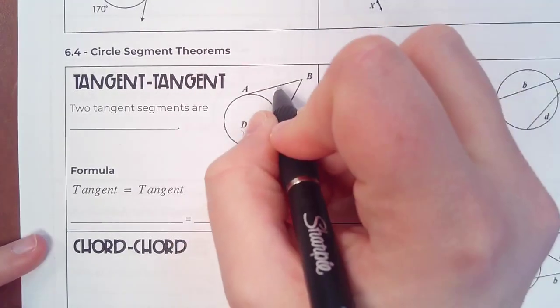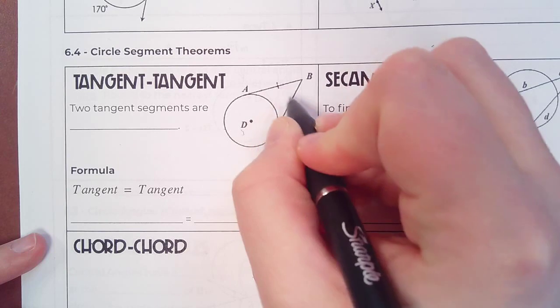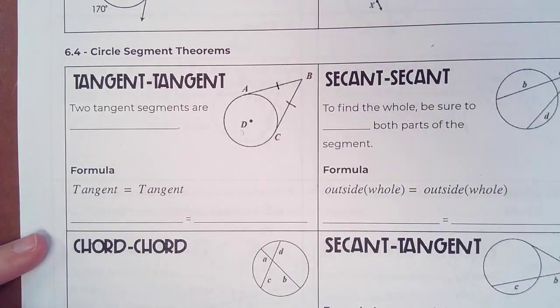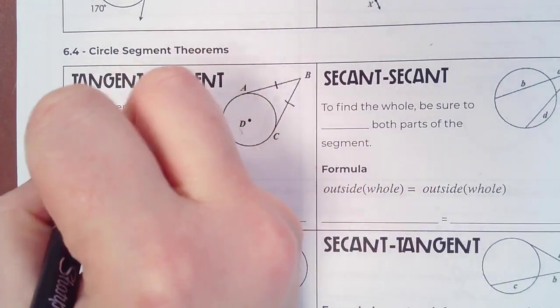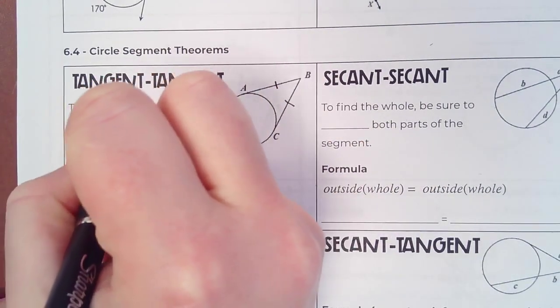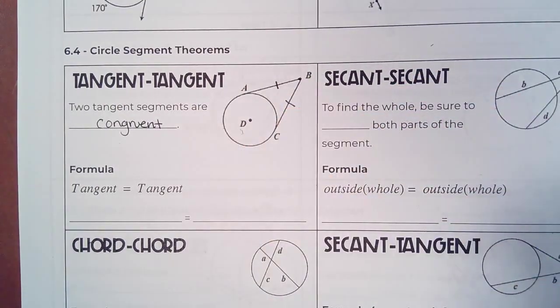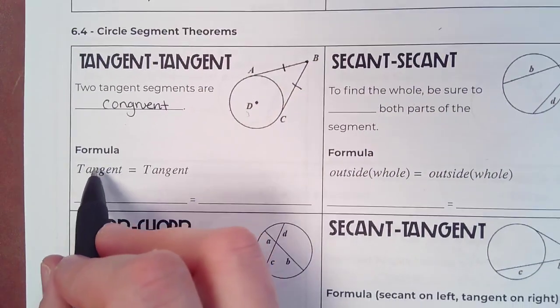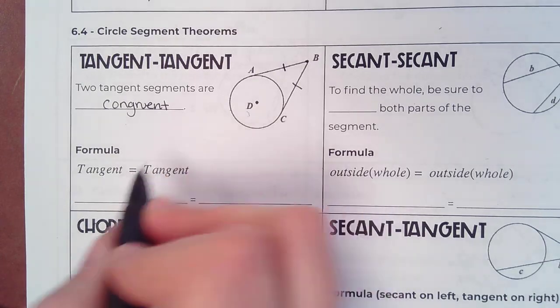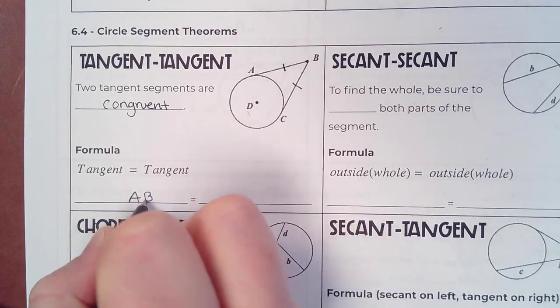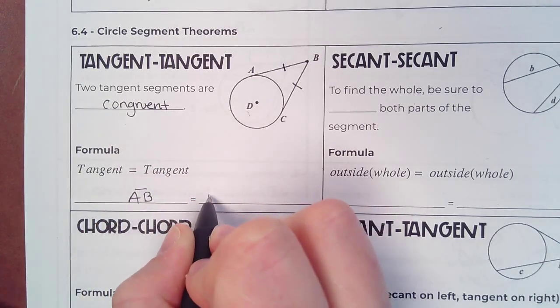What is interesting about these tangents is that they will be congruent. Two tangent segments are congruent when they share that vertex. So my formula is tangent equals tangent. What does that mean? That means that the length of AB is the same length as CB.